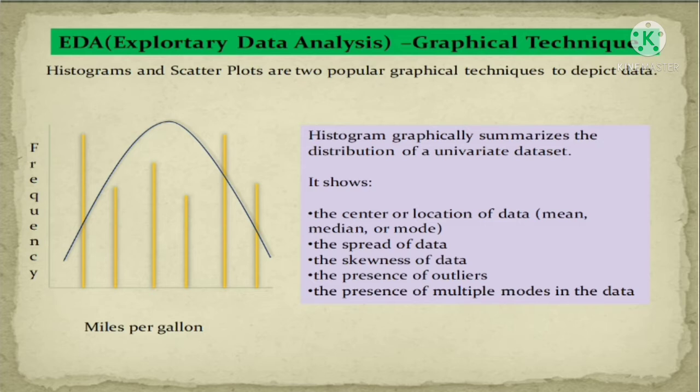Or sometimes the data may be presented outside of the limits or outside of the boundary. This data is known as an outlier. With this histogram technique, we can identify the spreading of the data, how the data is distributed in the graph.